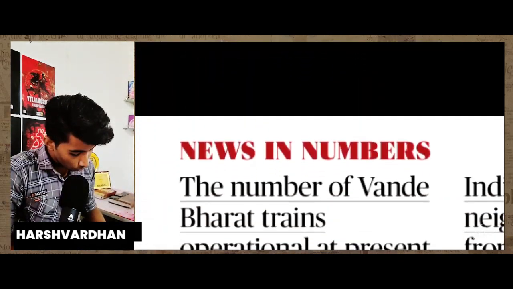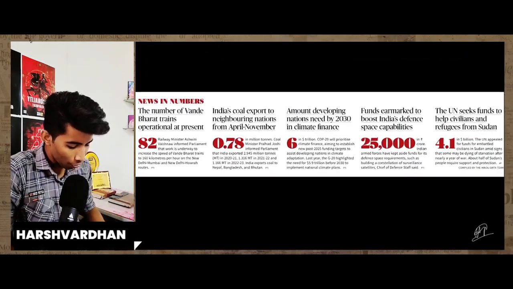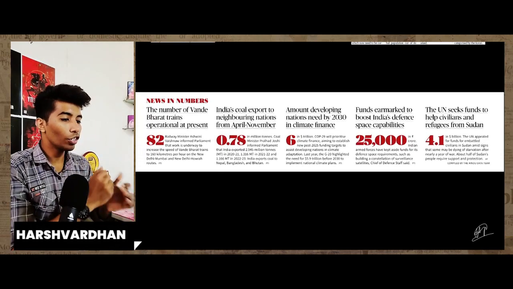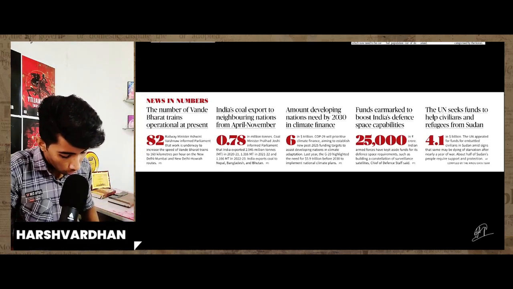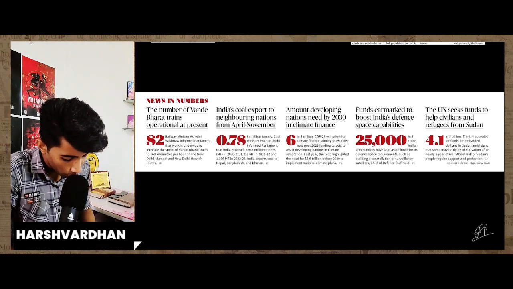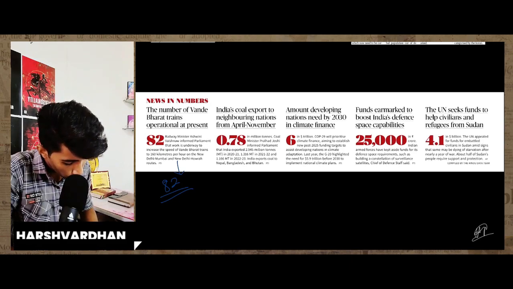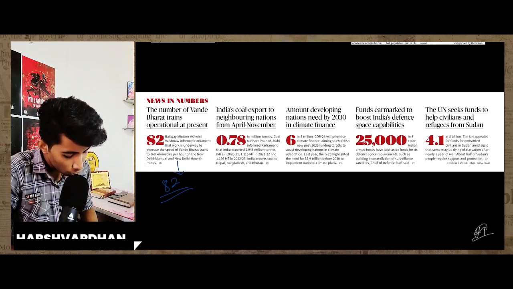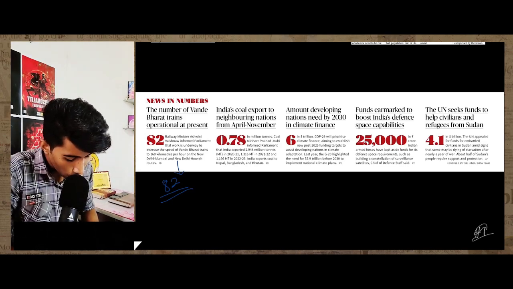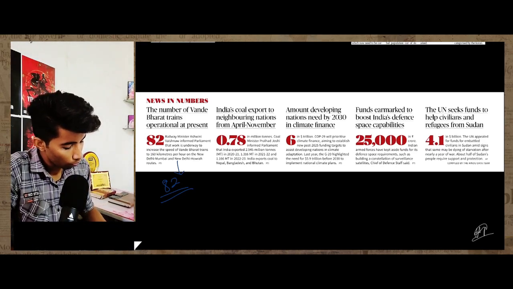Talking about the statistical data, because these were asked mostly, let's see what the statistical data says today. The number of Vande Bharat trains which are operational at present: there are 82 Vande Bharat trains operational. Railway Minister Ashwini Vaishnaw informed Parliament that they are working to increase the speed of Vande Bharat trains up to 160 km per hour on the New Delhi-Mumbai and Delhi-Howrah routes. Right, so that was one important thing.